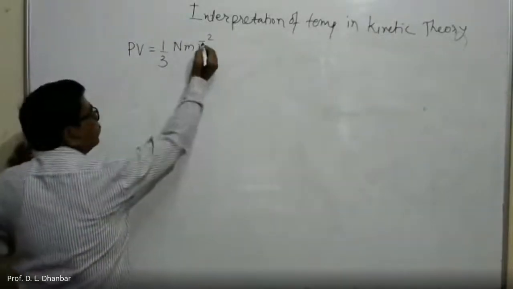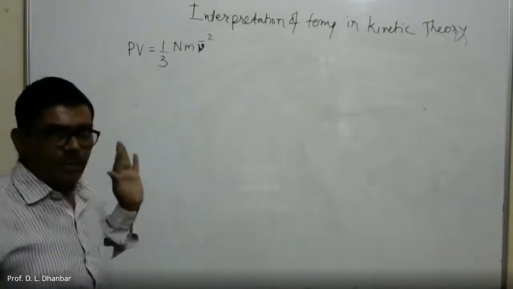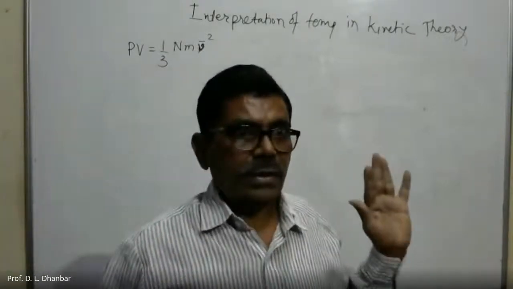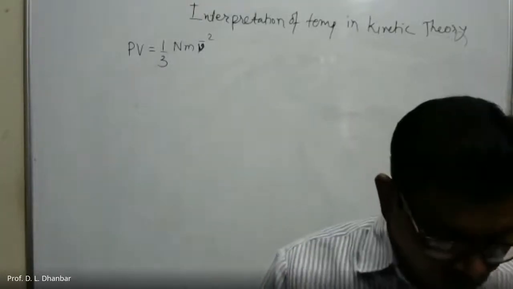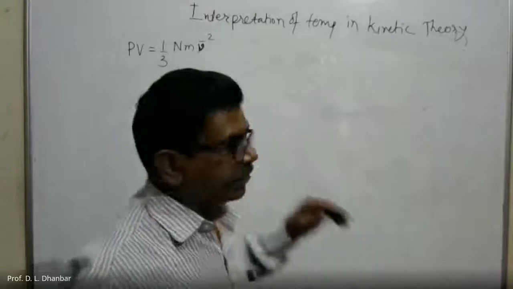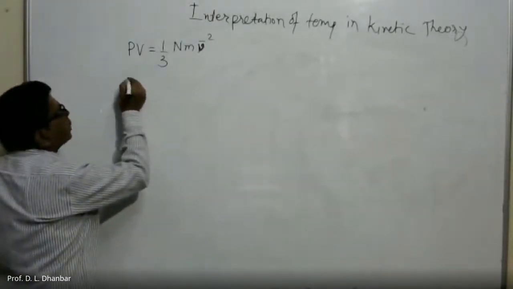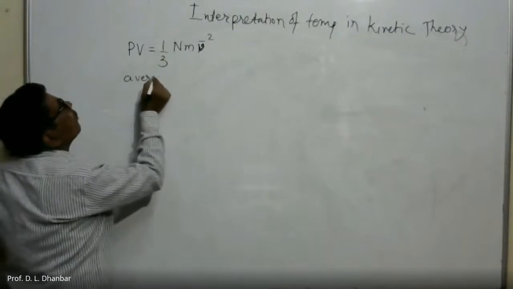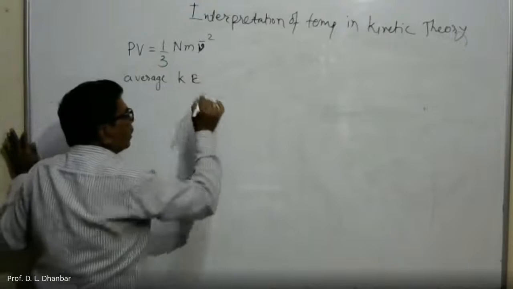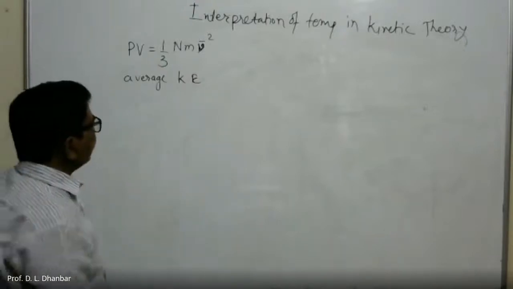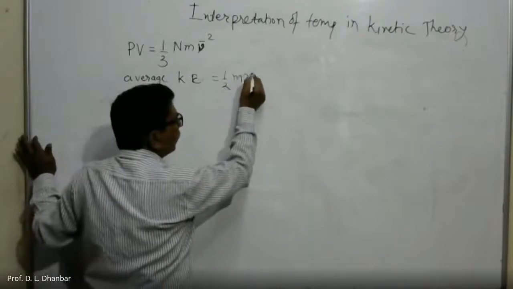So here, our aim is to find out a relationship between the temperature and kinetic energy. So first of all, we will find out the kinetic energy. The average translational kinetic energy is given by half mv square.